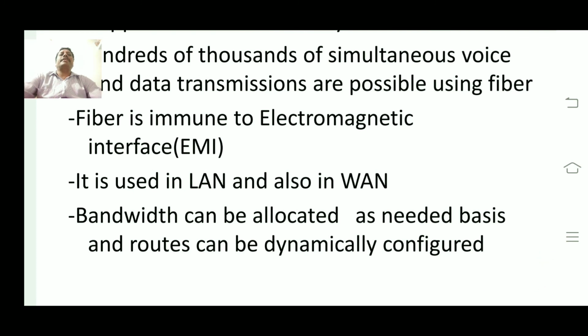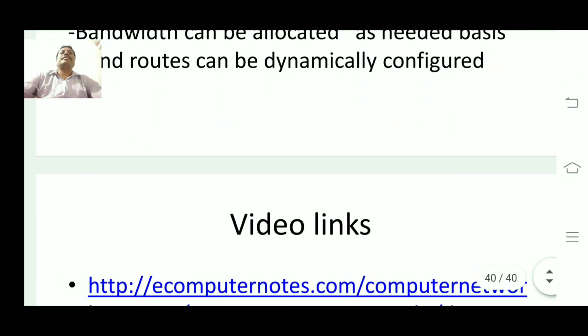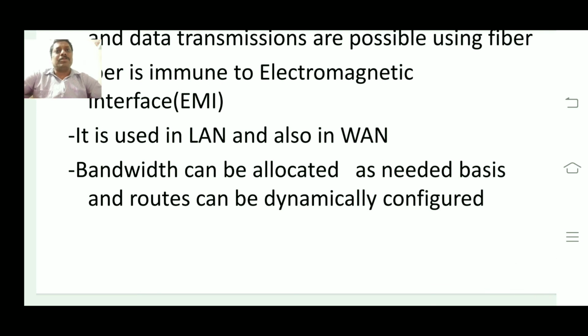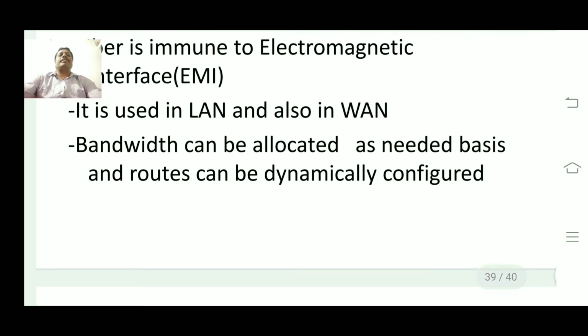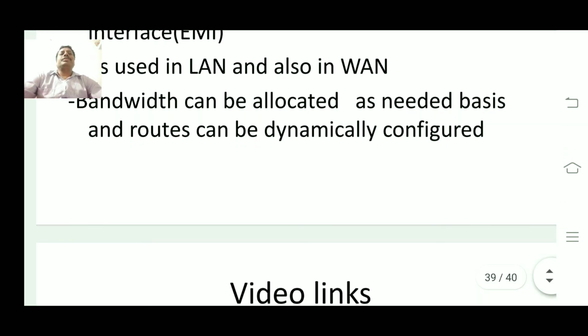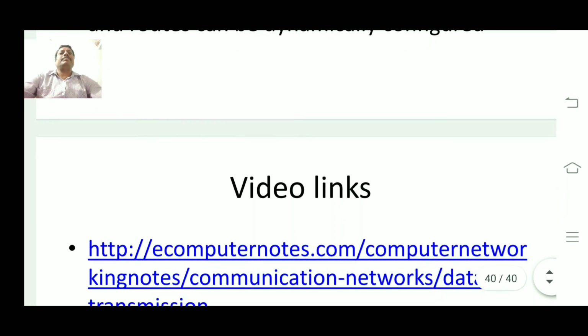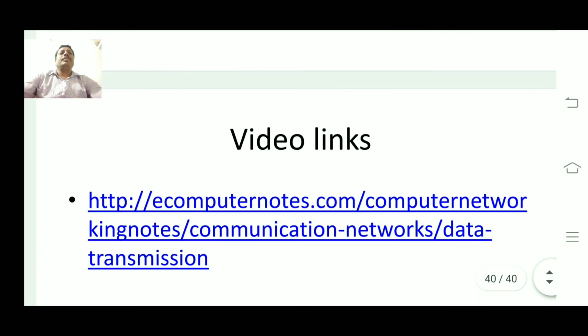Bandwidth can be allocated on an as-needed basis, and routes can be dynamically configured in the SONET structure. Fiber optic provides huge bandwidth, so you can configure the required bandwidth. These are the concepts of SONET. Further, you can go through the video link below.